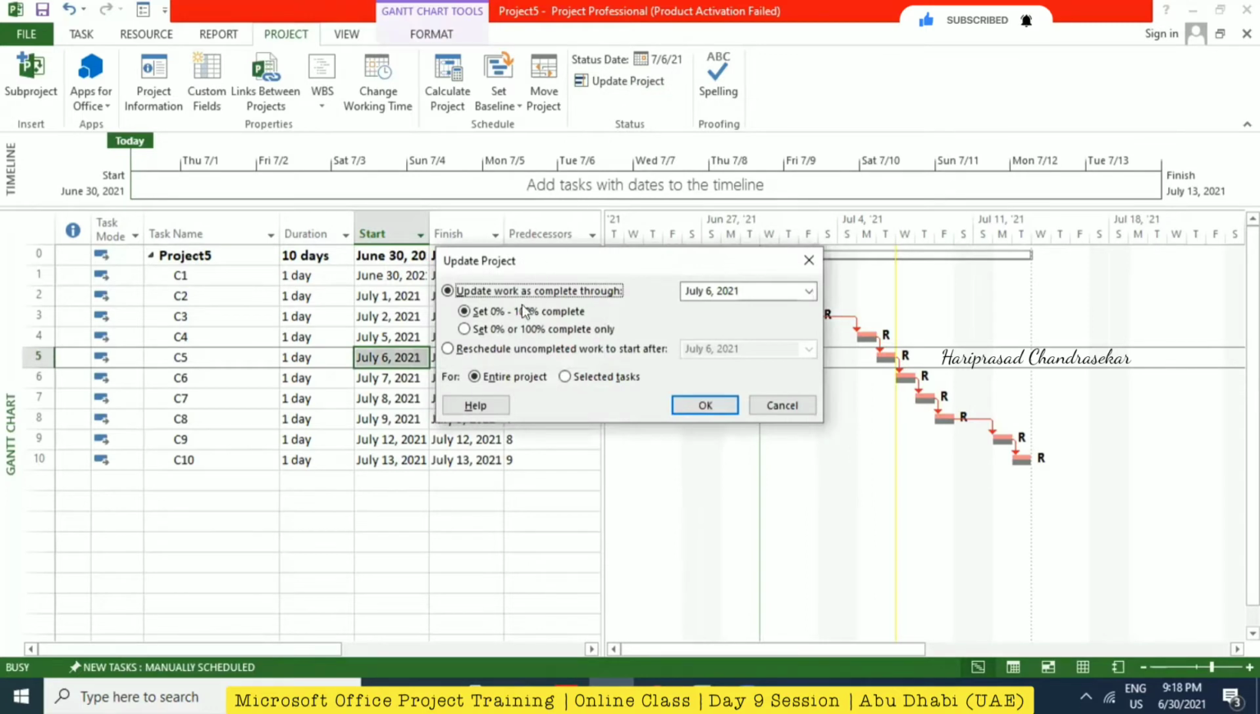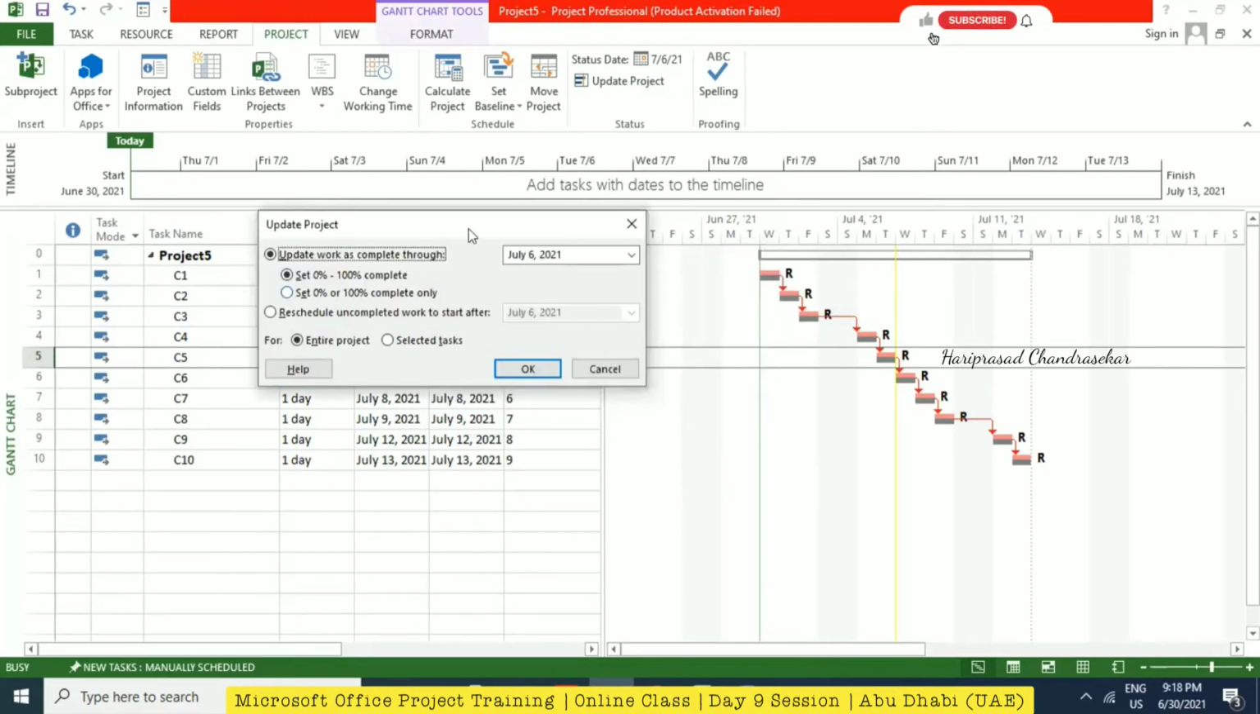Yes. See here, you can set 0% to 100% or set 0% or 100%. See now, as per the status date, until this, it's supposed to be 100% completed. So in that case, you can choose the first option. But in some cases, if the status date is somewhere in between and you're choosing the first, it will calculate accordingly, maybe some 35%, 65%. If you are choosing the second option, it only shows 0 or 100.